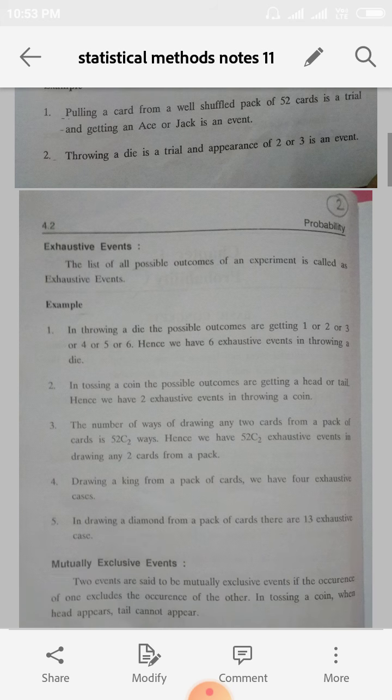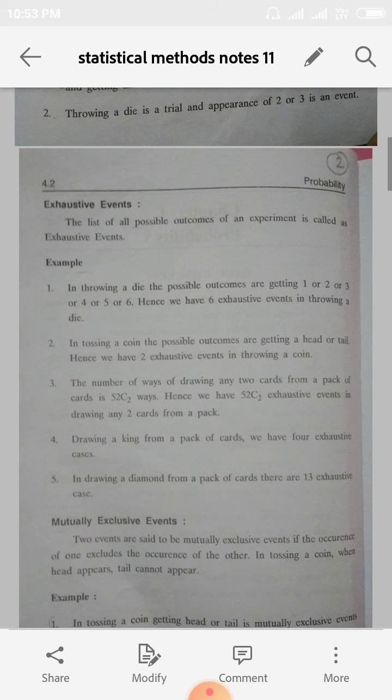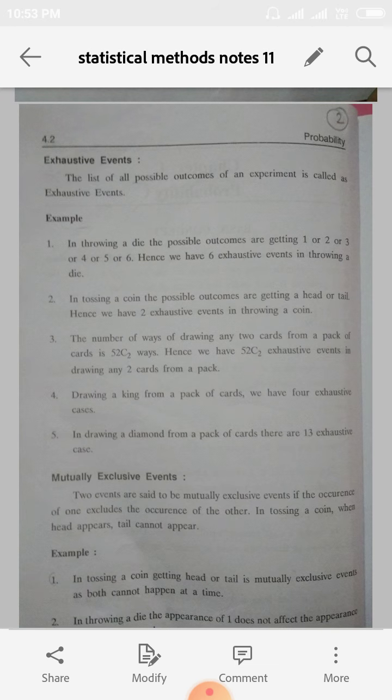Next one, exhaustive event. What is called an exhaustive event? The list of all possible outcomes of an experiment is called the exhaustive event. For example, in throwing a die, the possible outcomes are 1 or 2 or 3 or 4 or 5 or 6. So when a die is thrown, there are 6 exhaustive cases, that is, 6 possible outcomes. That is called the exhaustive events. There are 4 more examples given, so you have to write any 1 or 2 examples for the exhaustive events.